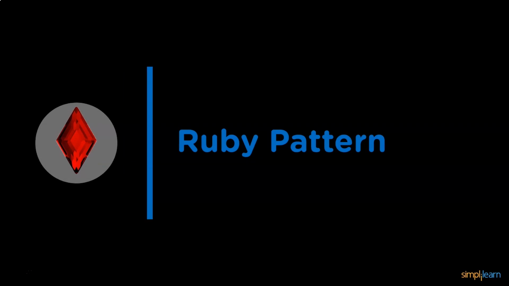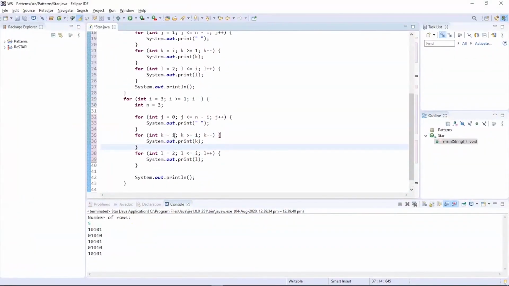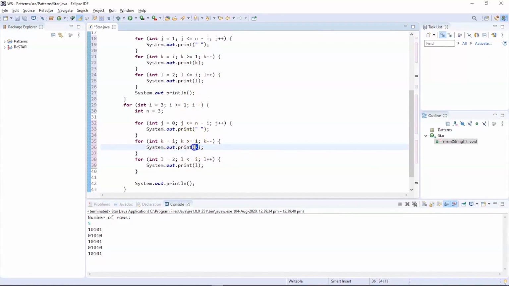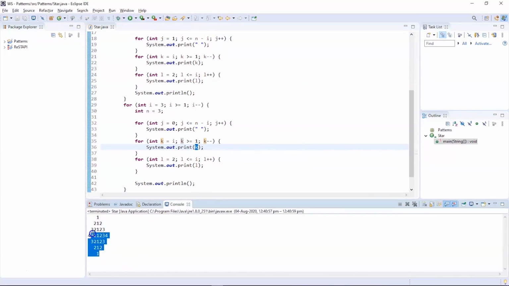So the next pattern is the Ruby pattern. This is completely similar to our program where we printed the Ruby pattern using the stars. Now we'll use the numbers and print that particular pattern. Now the logic for this is completely the same as that of the Ruby pattern we used, but the only difference is instead of a star, we'll be placing the value of the counter variables. Now let us try to execute this program and see the output. So there you go, the program got successfully executed and instead of stars, we have printed the Ruby pattern using the numbers.